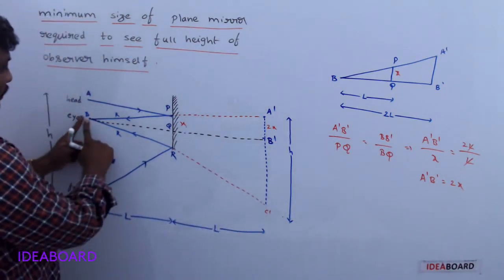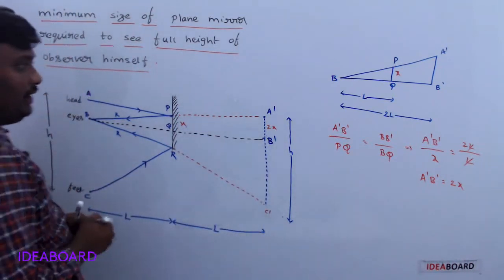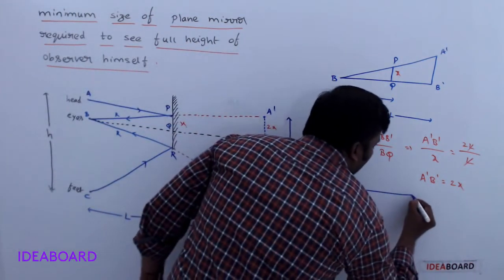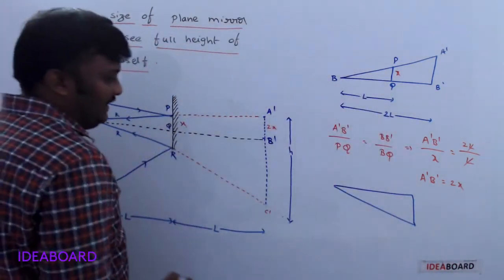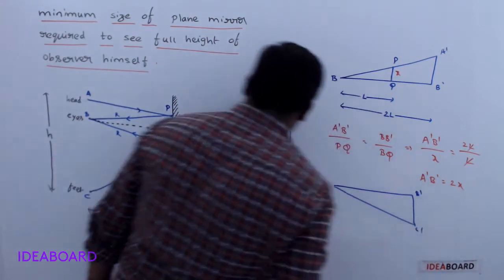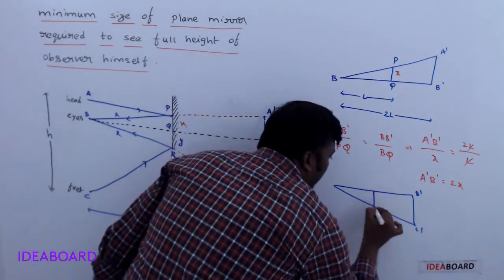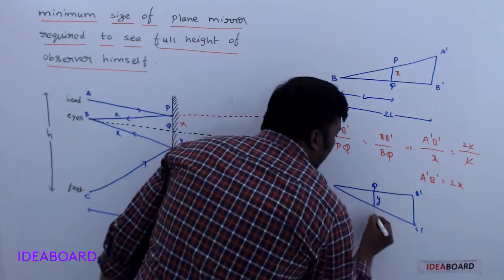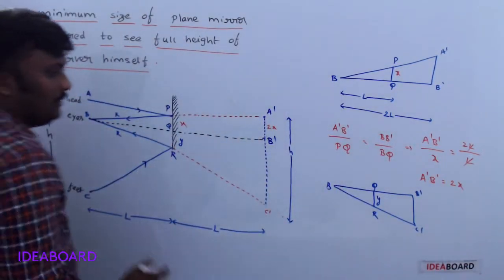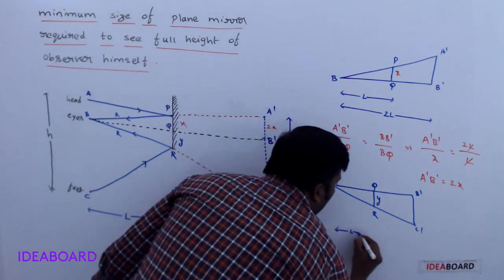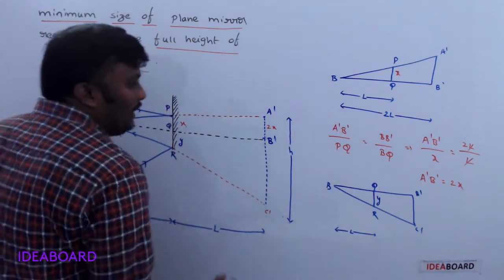Now let us see another way. This one, B Q R and B B dash C dash. See, this is B dash C dash, and let the distance between Q and R be y. This is y, and this is B. We know the distance between B and Q is L. C and C dash, B and B dash, is nothing but 2L, na.